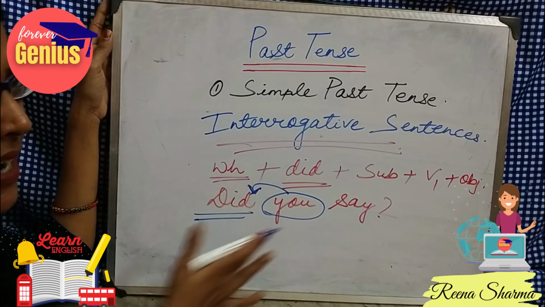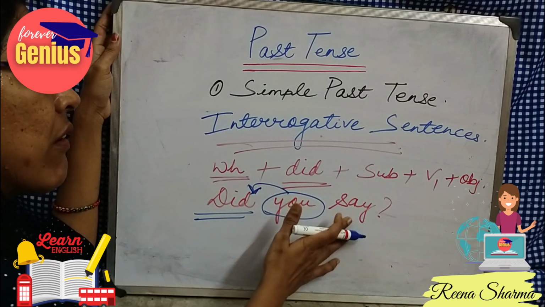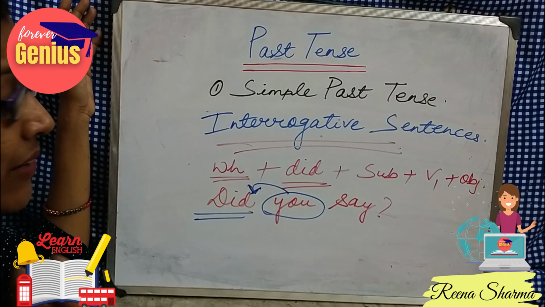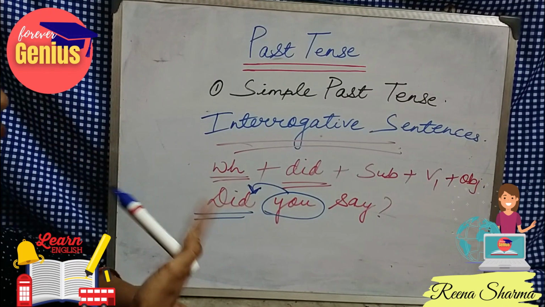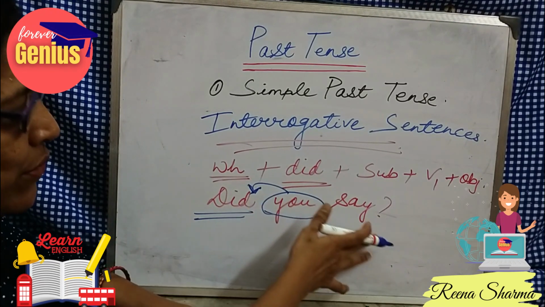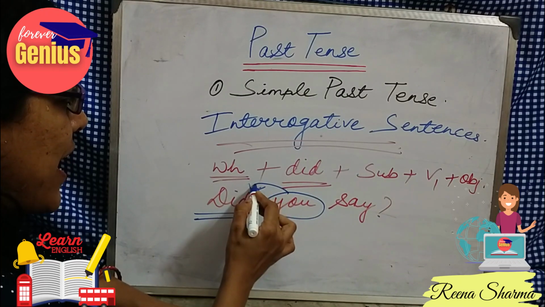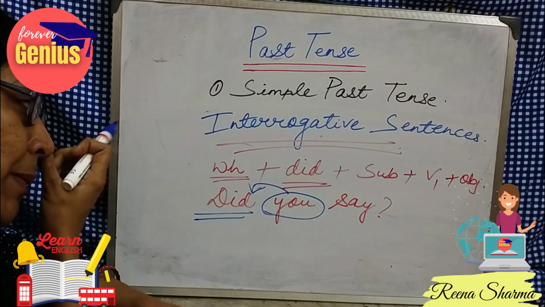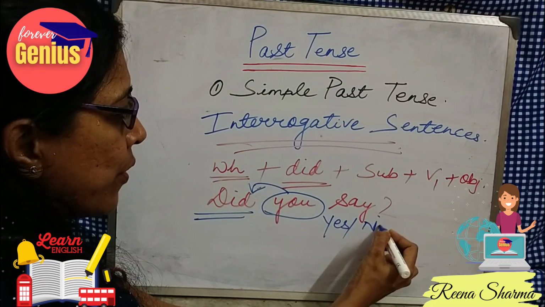Simply the person can answer in yes or no, because there had already been a previous conversation between them about what you will say or who is supposed to say. Whatever may be the topic, they have to say to someone. So now he is confirming whether he has said or not. So simply the answer can be either yes or no.